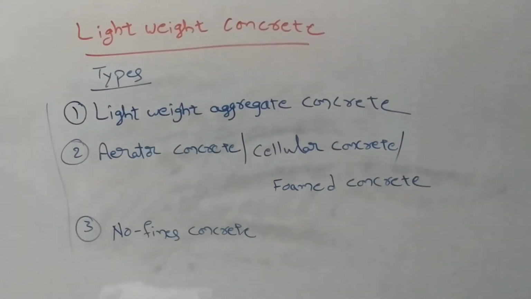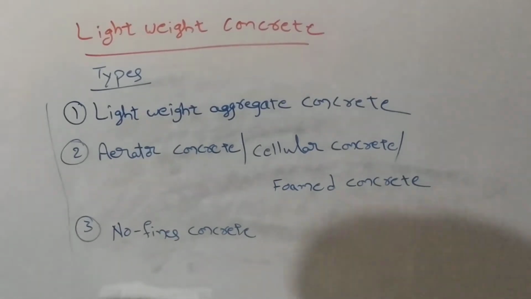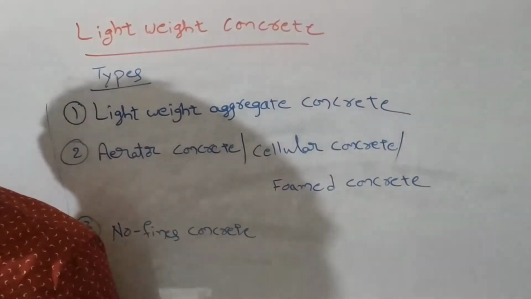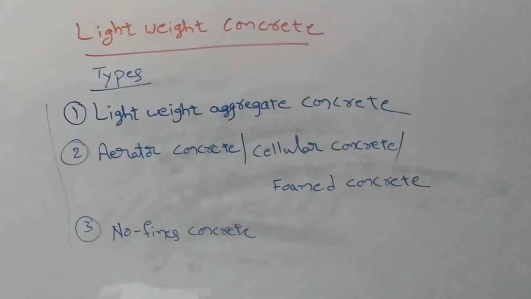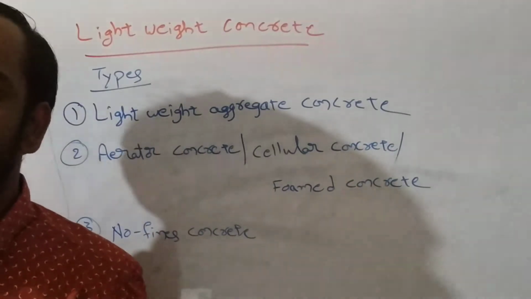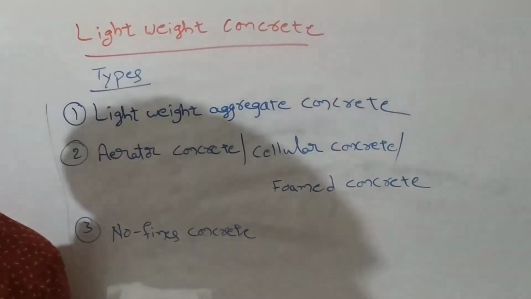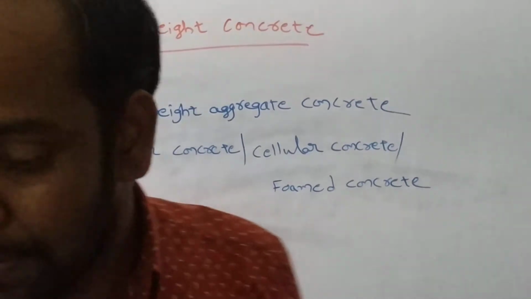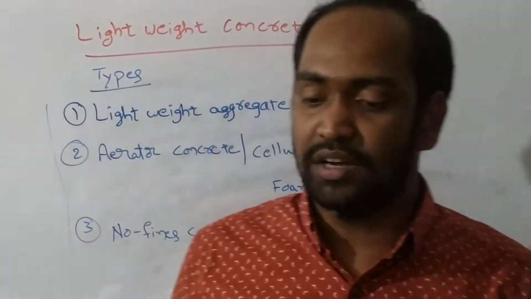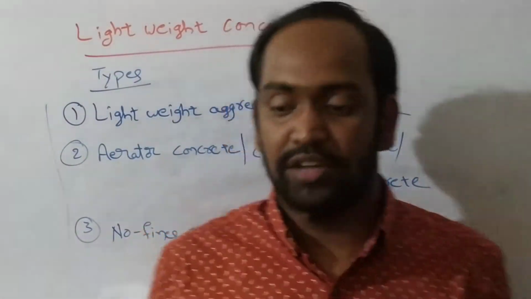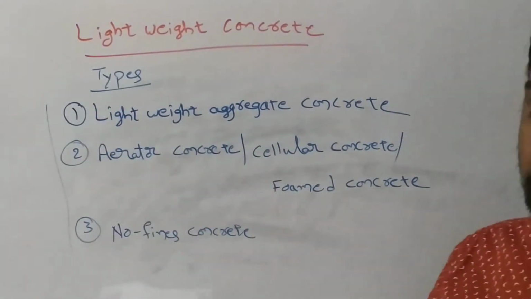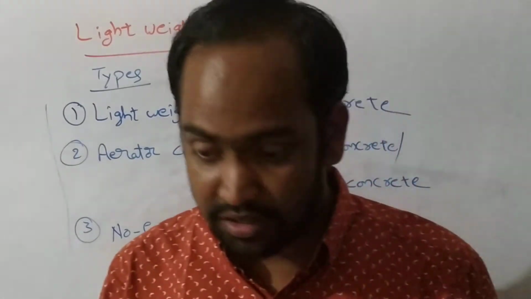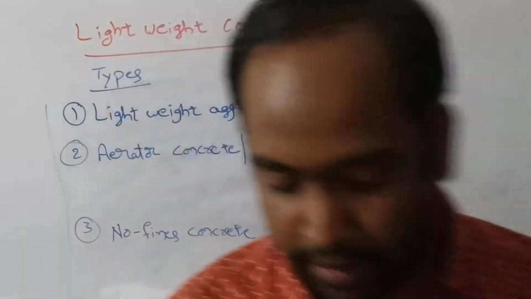First we will discuss lightweight aggregate concrete. It is a concrete whose density varies from 300 to 1850 kilogram per meter cube. In this concrete, lightweight aggregates are used to reduce the density of the concrete, and various lightweight aggregates are available from natural and artificial sources. Understand? It means there are different types of lightweight aggregates. We can see them now.